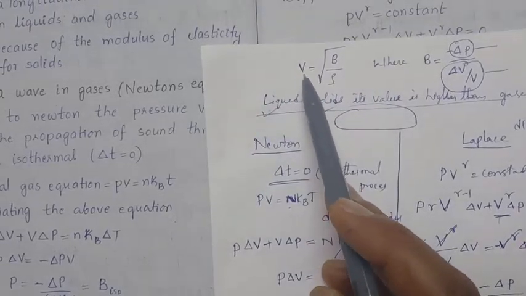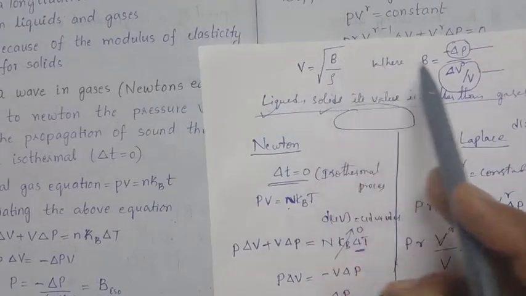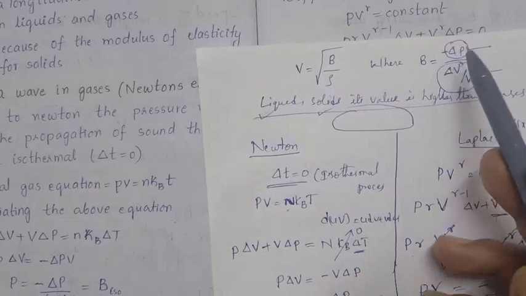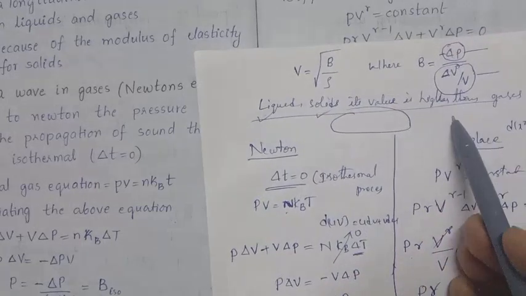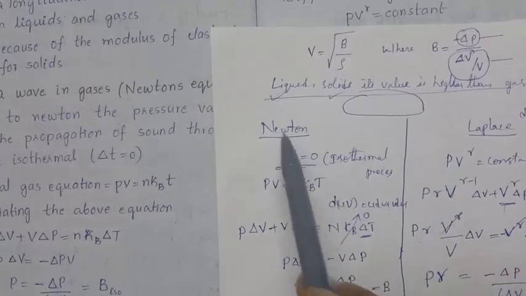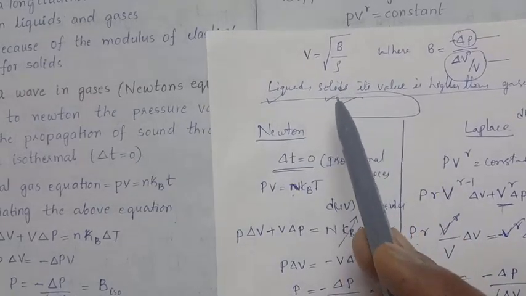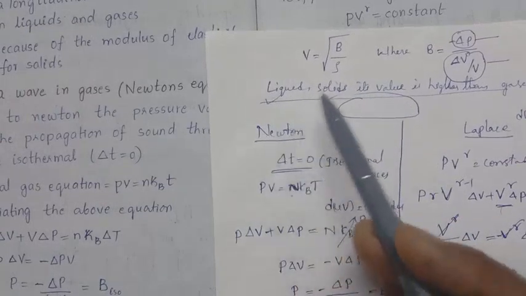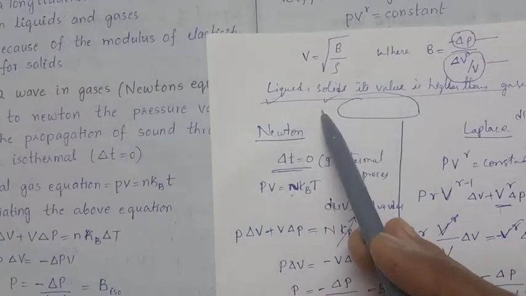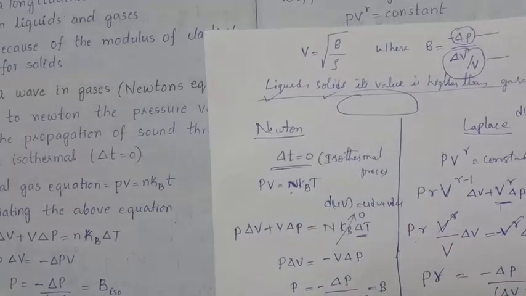It is the velocity equal to the square root of bulk modulus by rho. What is the bulk modulus? It is the ratio of change in pressure to the volumetric strain. That is the bulk modulus definition. But in the case of liquids and solids, its value is higher. The speed of sound is higher in liquid and solid states, if the medium is in the form of liquid or solid.